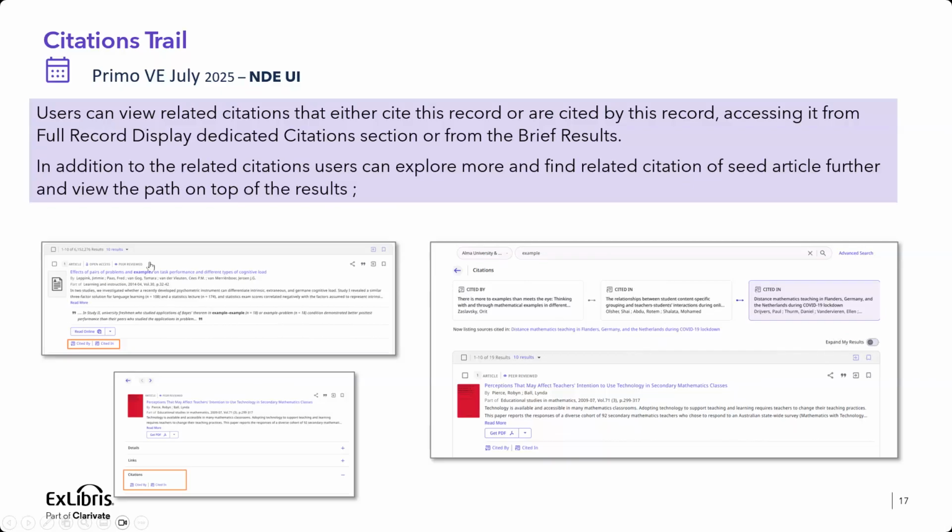So in addition to the access to the citation trail from the brief results, it's also available in the full record display for a dedicated citation trail. Let's go ahead and visit that.